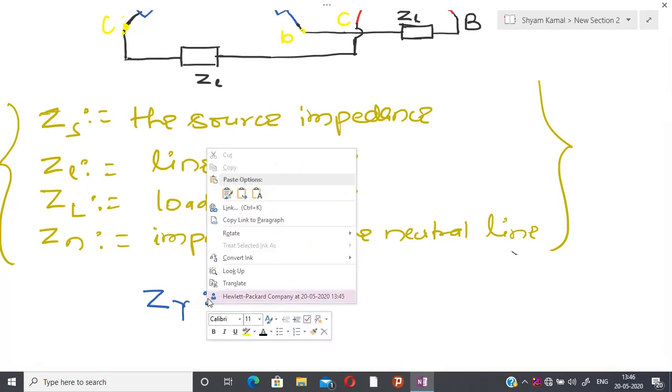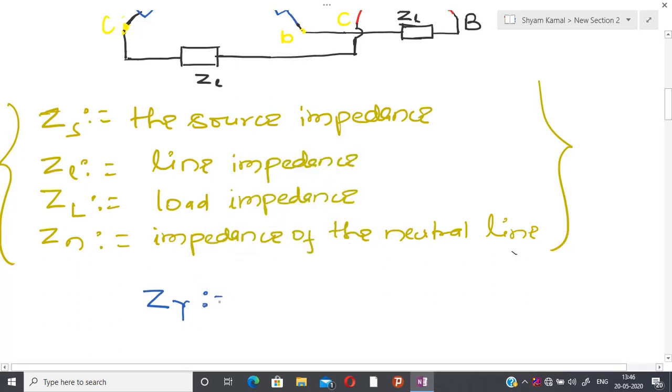So I can write that these impedances are all in series. So Z is the source impedance, Z_l is the line impedance, plus capital Z_L, that is the impedance of the load. So I have an equivalent value of impedance, and I have represented that equivalent value by Z_Y.